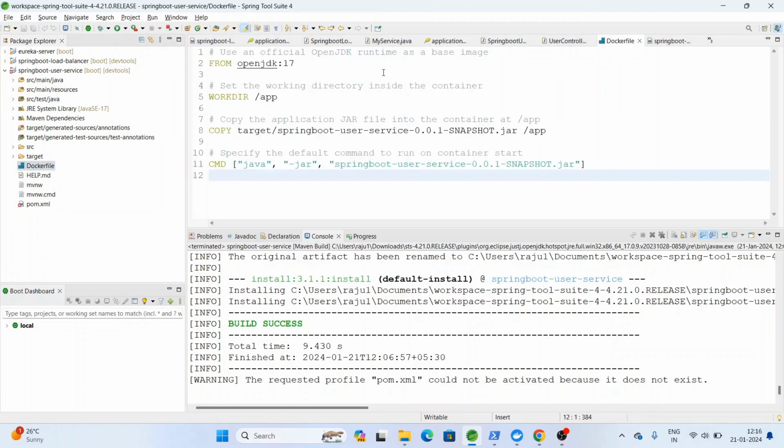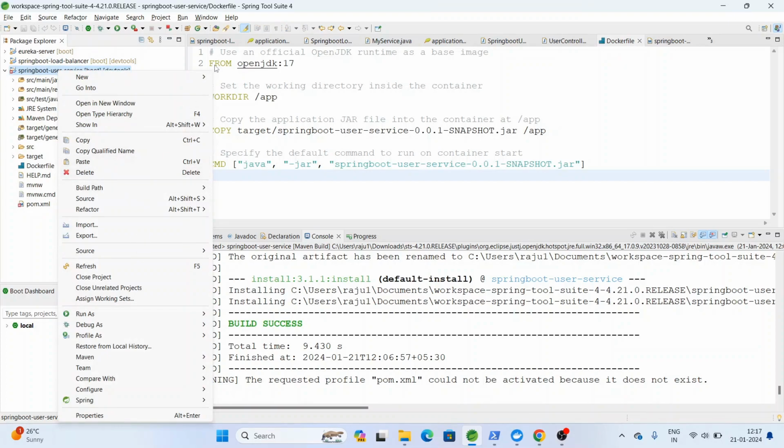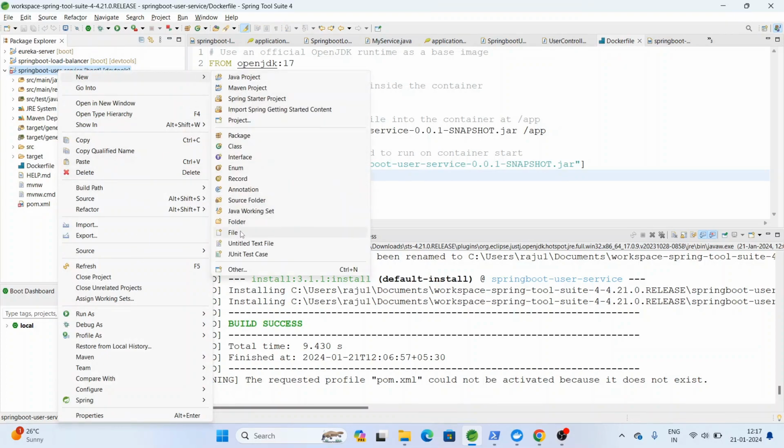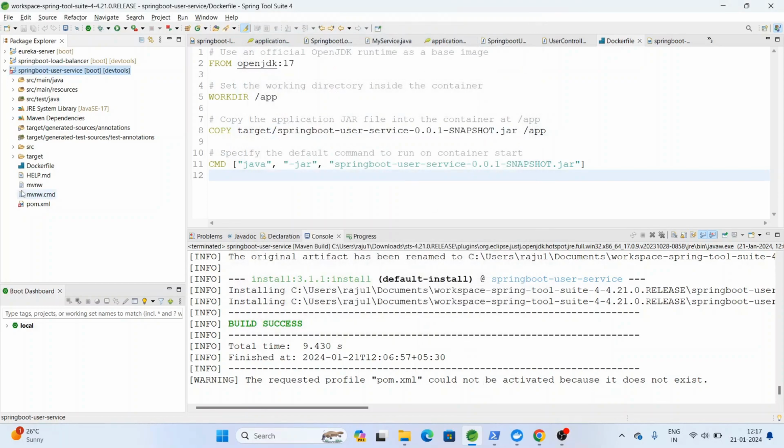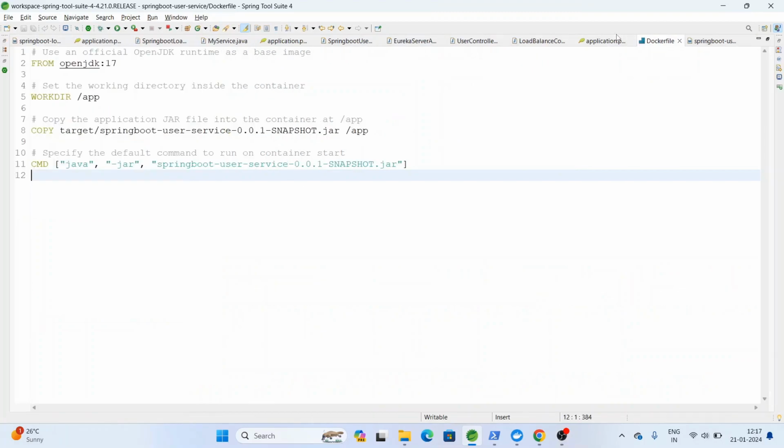So how do we create a Dockerfile? Just go to New, File, and give the file name as Dockerfile. The spelling should not be wrong. It should be like this only. I'll explain what the Dockerfile contains. It has a few commands to create the image and deploy our services in a container.